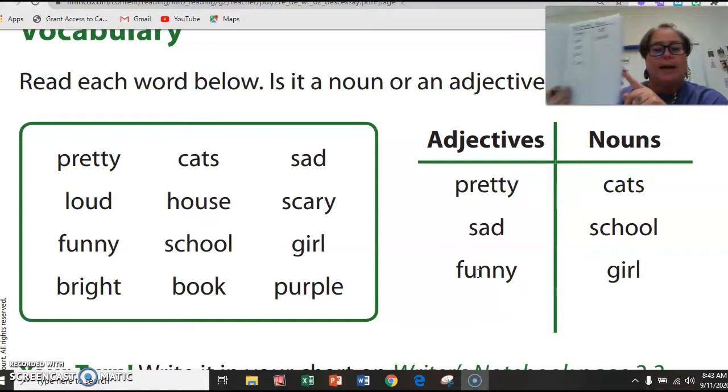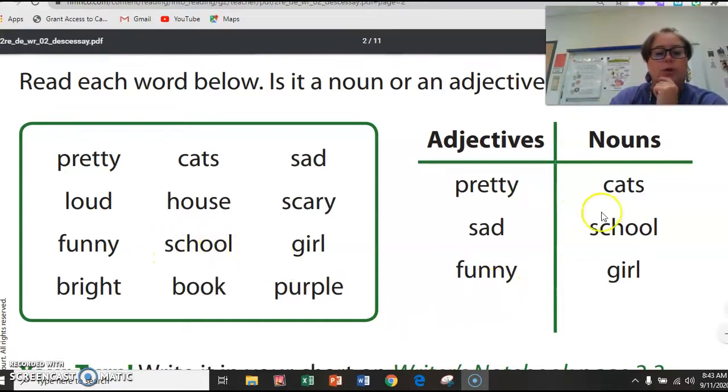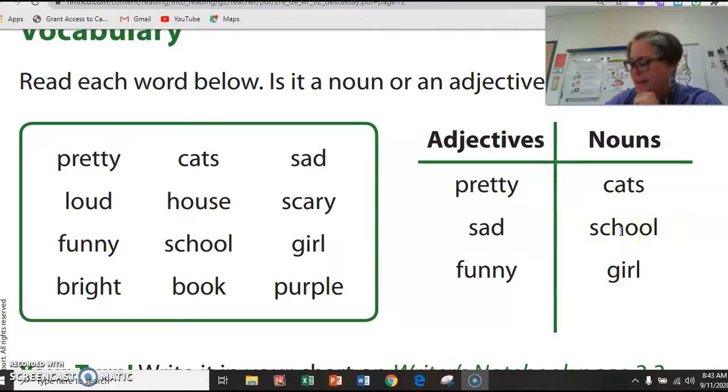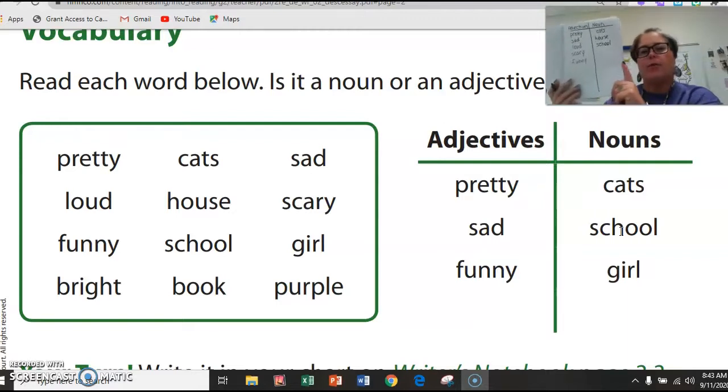Just like that. Next word right here is school. And look, school's already over here in our chart. Is the school a person, place, or thing? Yes, because we go to school every day, the school building. So school is a noun. It's going to go under nouns.